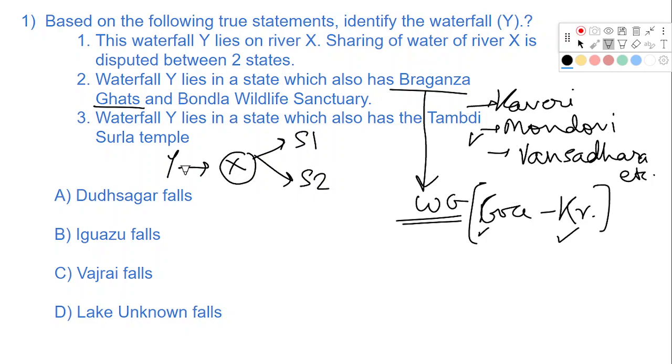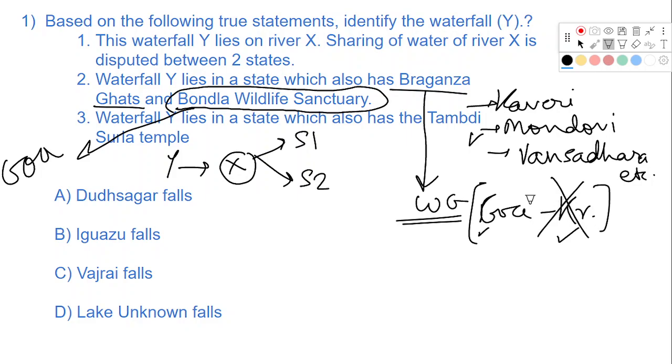Now we can say that Y lies in Goa or Karnataka, but statement 2 further says waterfall Y lies in a state where we have Bondla Wildlife Sanctuary. Bondla Wildlife Sanctuary is in Goa. So we can eliminate Karnataka. Now we know based on statement 1 and 2, Y is in Goa and on river Mandovi.